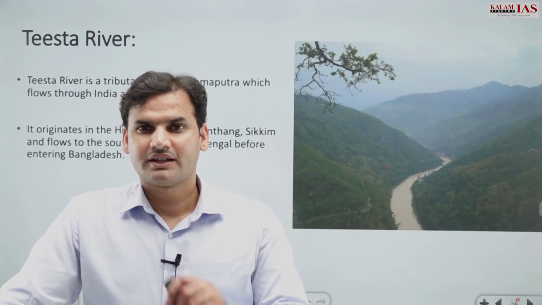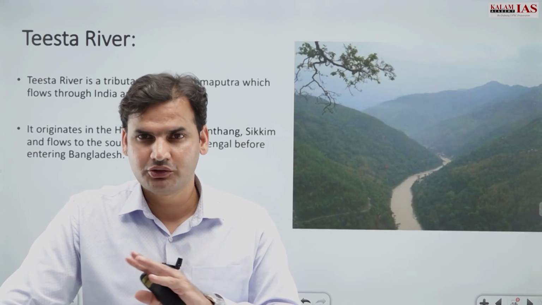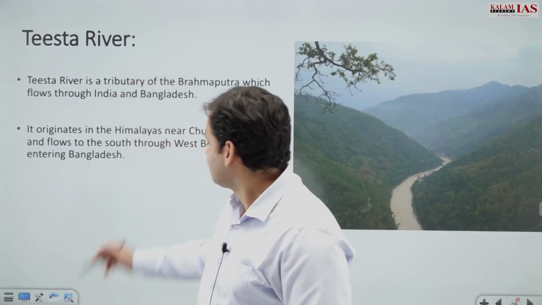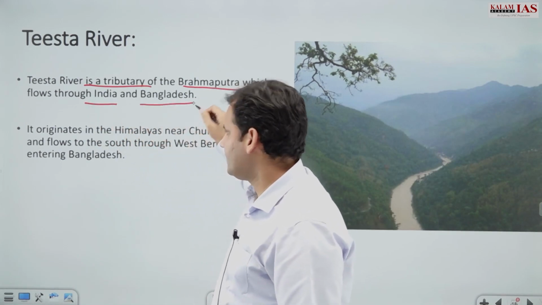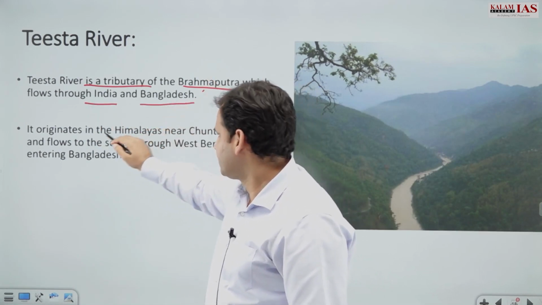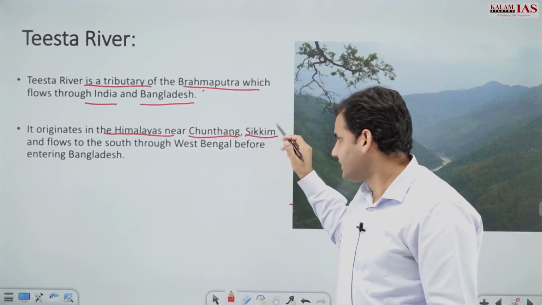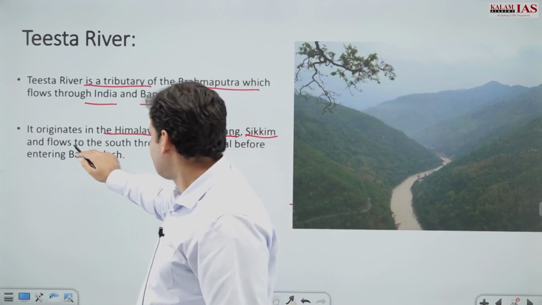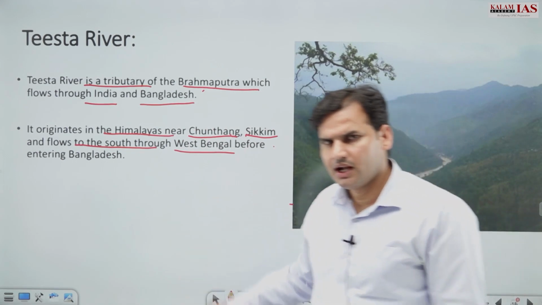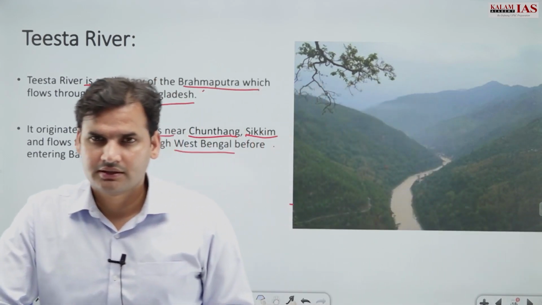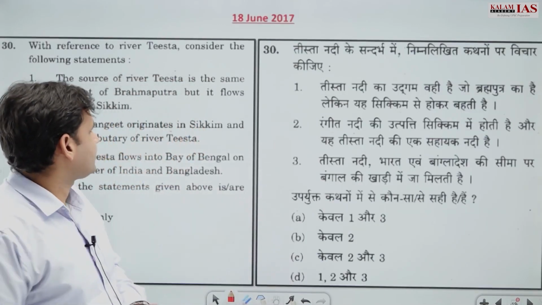Now there was a mention of Teesta river. So we should know that Teesta is a tributary of river Brahmaputra. It flows through Shivaliks, right? Teesta is a tributary of Brahmaputra which flows through India and Bangladesh, and it originates in the Himalayas near Chungthang in Sikkim and flows to the south through West Bengal before entering Bangladesh. Are questions being asked on river tributaries? Yes, definitely. Year was 2017.